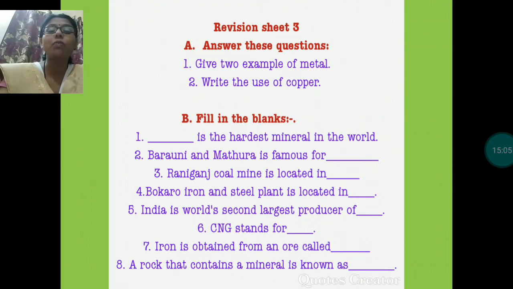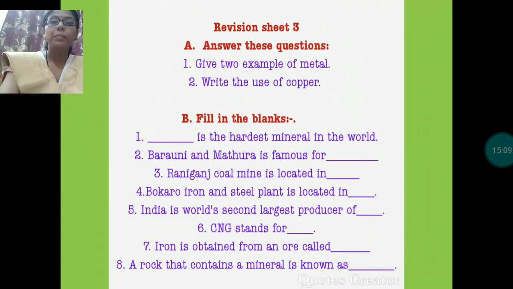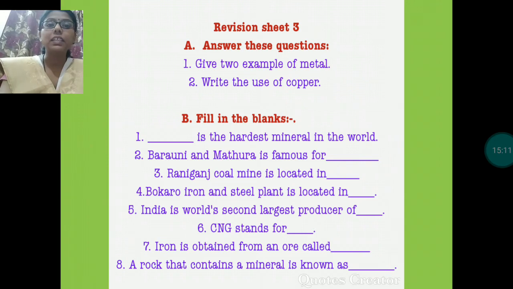Write the use of copper. Copper is a very useful metal, as it is used to make utensils, as well as the main use of copper is in the electrical field. Okay, it is used in electrical wires and electrical appliances, because it is a very good conductor of heat and electricity. Clear? Now the fill in the blanks.